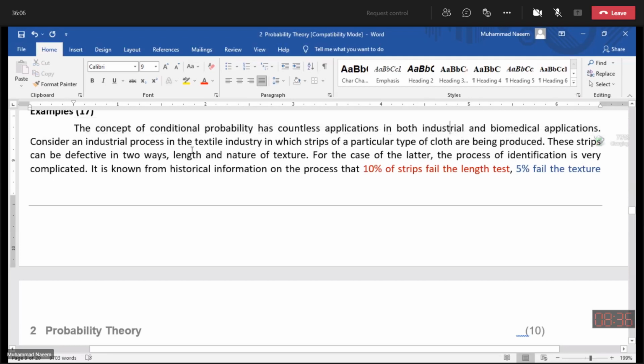Consider an industrial process in the textile industry in which strips of a particular type of cloth are being produced. These strips can be defective in two ways: length and nature of texture. So the defect may be in length, and also the defect may be in texture.